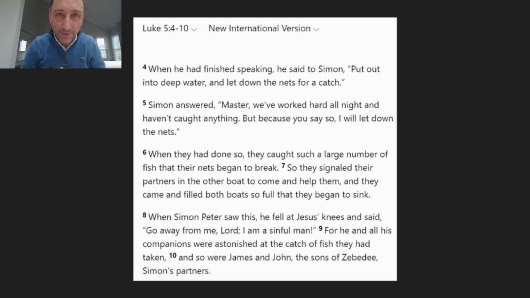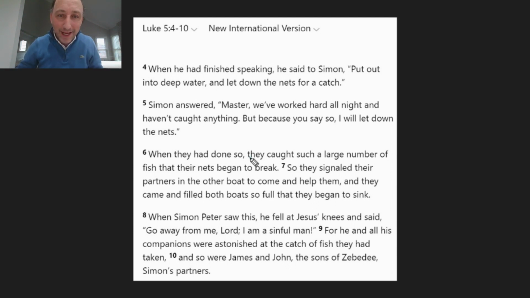Well, if we read Mark, we will never understand this detail. But if we go and read Luke, then everything will become absolutely clear. Let's read from Luke chapter 5, verses 5 through 10. It's the same story. When he had finished speaking, Jesus said to Simon, "Put out into the deep water and let down the nets for a catch." Simon answered, "Master, we worked hard all night and haven't caught anything. But because you say so, I will let down the nets."